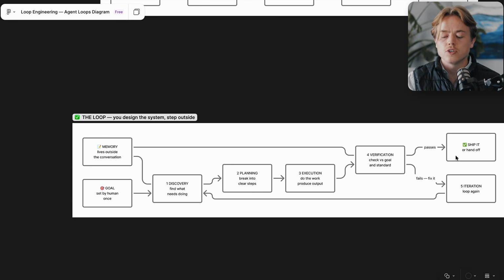Now, even when you ship it, if you want, you can add in a step where once it's shipped, an agent looks at it and goes, okay, we shipped that. What should we do next? And then it iterates again. The other key piece here is memory, which lives outside of the conversation and keeps track of what is going on, what steps have been completed, so that the agents can successfully iterate.